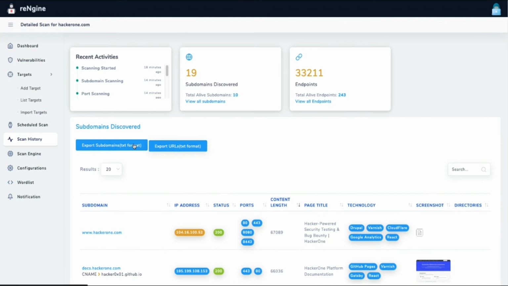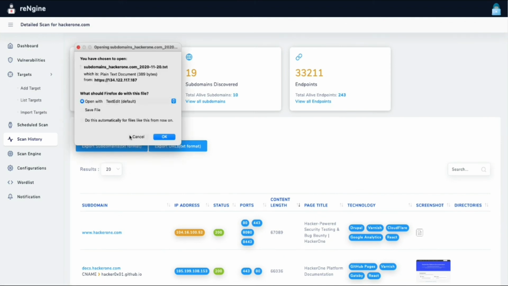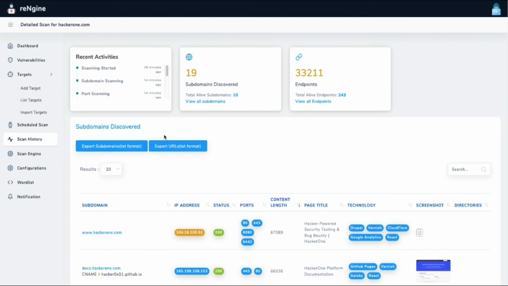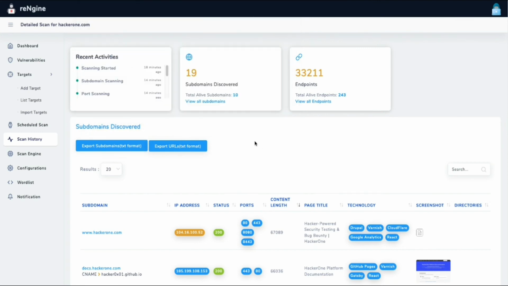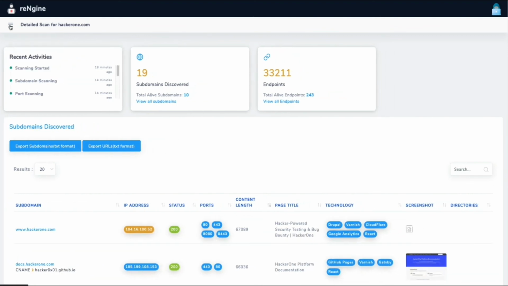You can also export the subdomains. To export the subdomains, it's pretty simple. Just click on export subdomain txt format and just open it with a text file. So you have all this. You can use it with other tools as well. Also, if you want to export the HTTP URLs, you can do that as well.